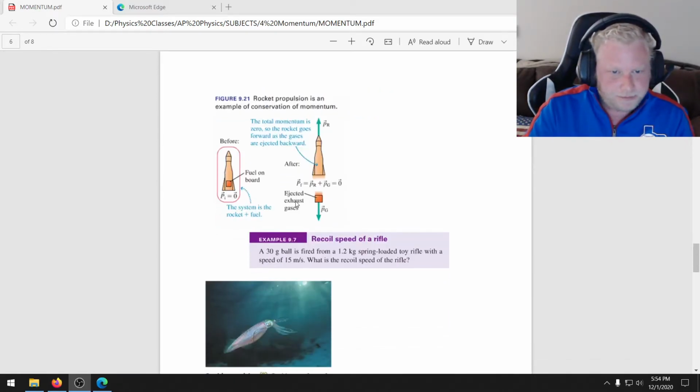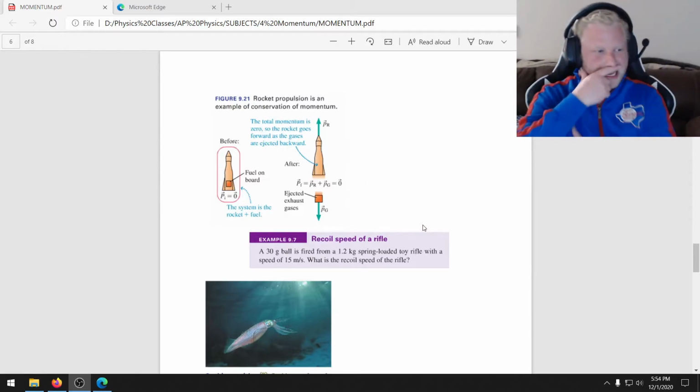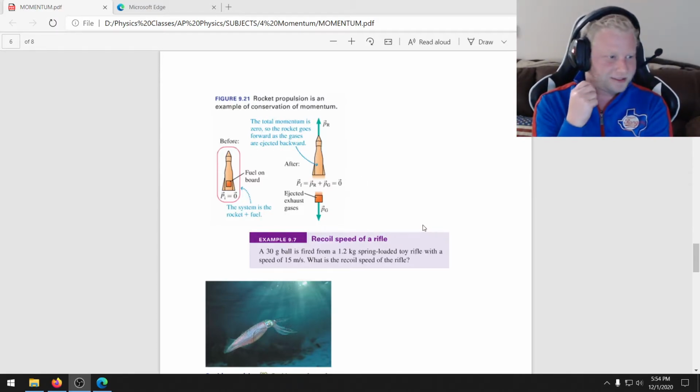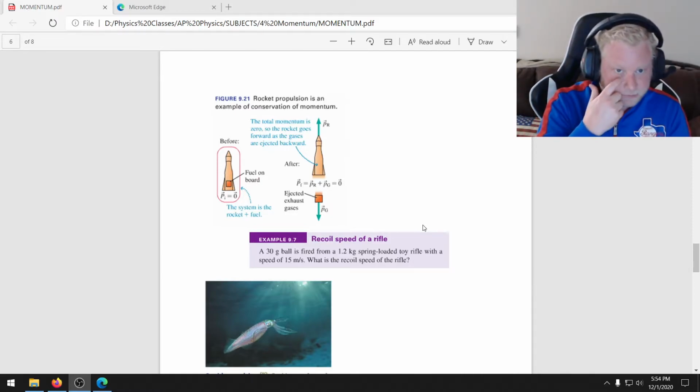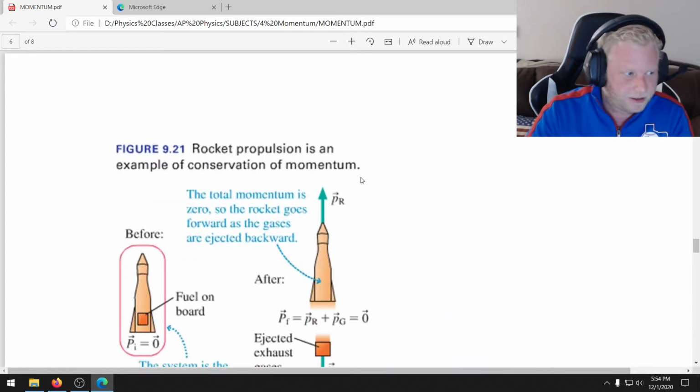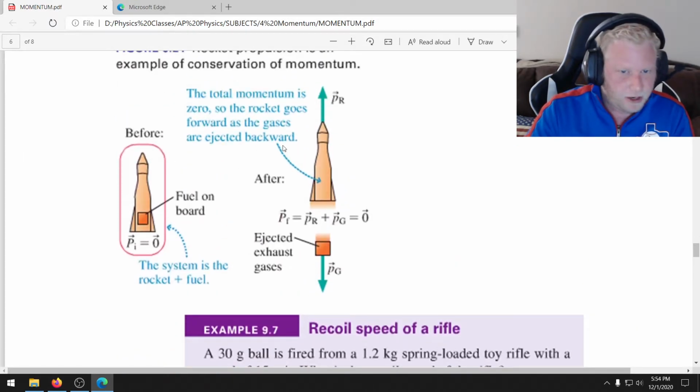Now, the best example we have of that, and again, think back to when we were talking about Newton's third law, because explosions and Newton's third law go pretty much hand in hand, is a rocket ship, right? Look at what happens when you're dealing with a rocket ship. Well, let's say the rocket ship is at rest initially, right? You've got your fuel on board.